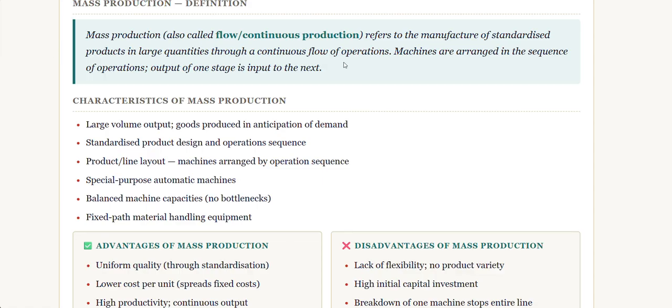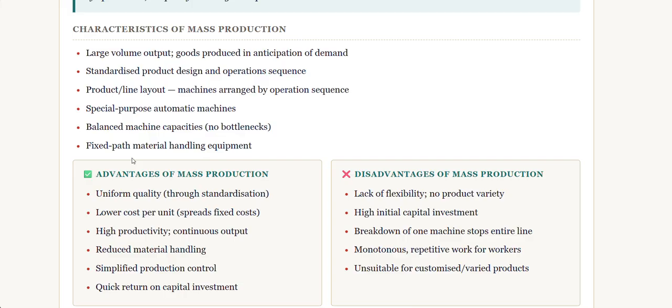Mass production, also called flow or continuous production, refers to the manufacture of standardized products in large quantities through a continuous flow of operations. Machines are arranged in the sequence of operations. Output of one stage is the input to the next.